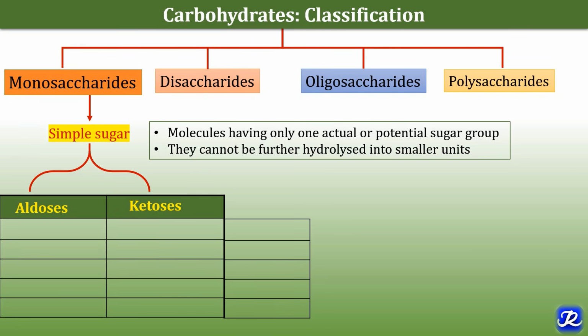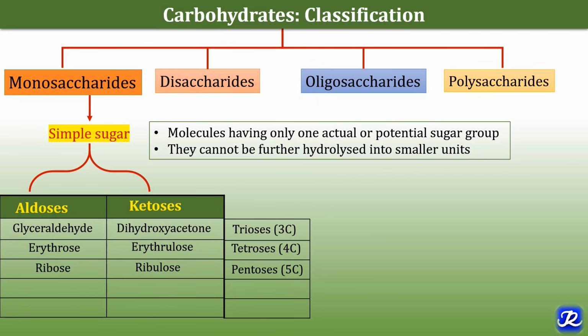Now let's see the various examples. Glyceraldehyde is an aldose sugar and dihydroxyacetone is a ketose sugar, and both contain 3 carbons, that's why they are also called trioses. Erythrose is an aldose sugar, erythrulose is a ketose sugar and they contain 4 carbons, so they are called tetroses. Ribose is an aldose sugar, ribulose is a ketose sugar and both contain 5 carbons, so both are pentoses.